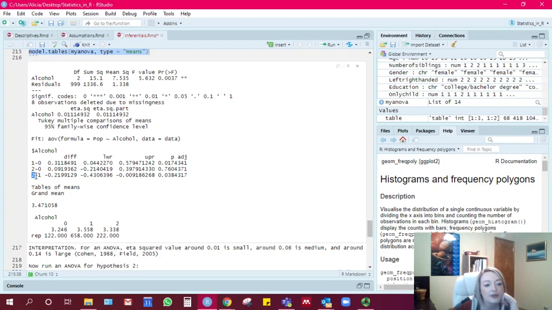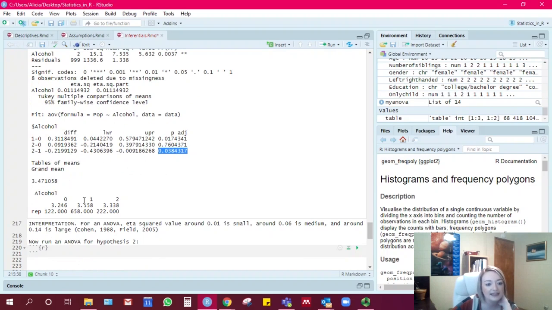And then we can see here we have heavy drinkers and social drinkers. This is a negative relationship. So heavy drinkers like pop less than social drinkers, and this is also significant. So whereas heavy and non-drinkers like pop music about the same amount, social drinkers tend to like pop music more, which makes sense. And then you can also see that play out in these means. We have 3.24 as the mean rating of liking pop for non-drinkers, 3.55 higher for social drinkers, and then lower again for heavy drinkers.